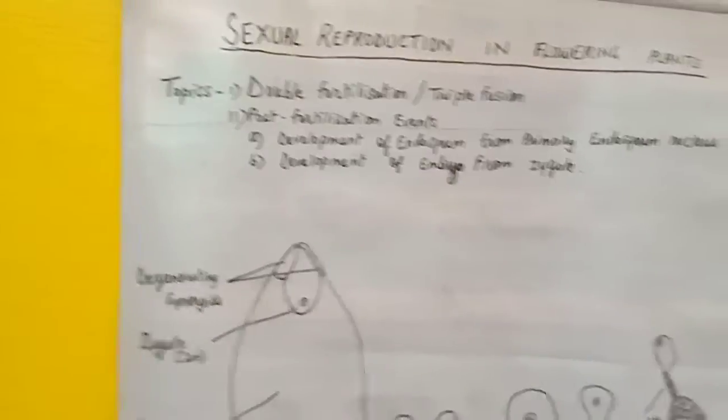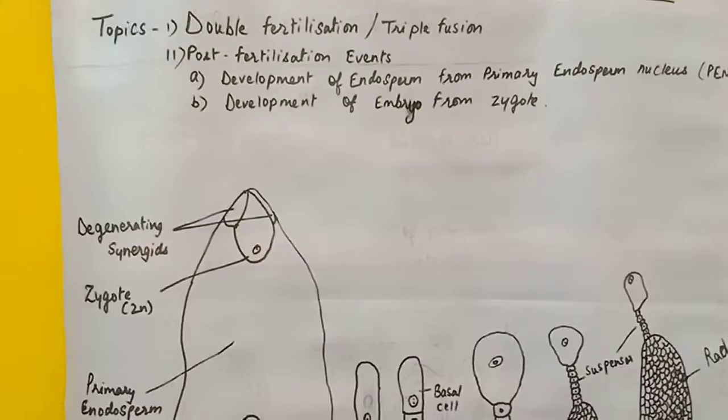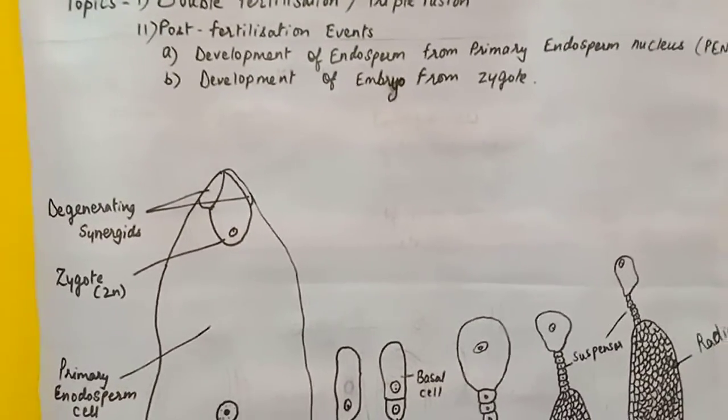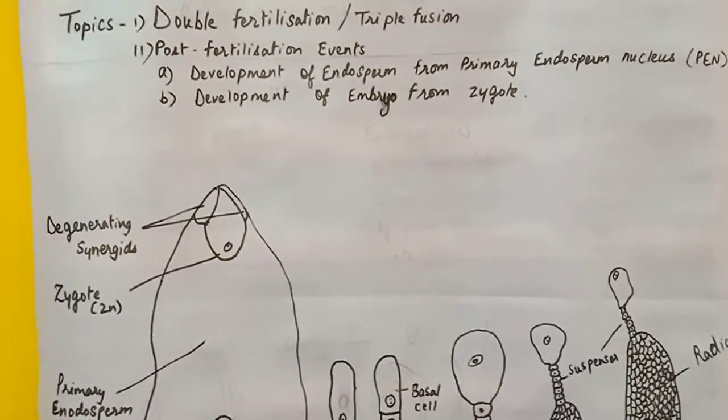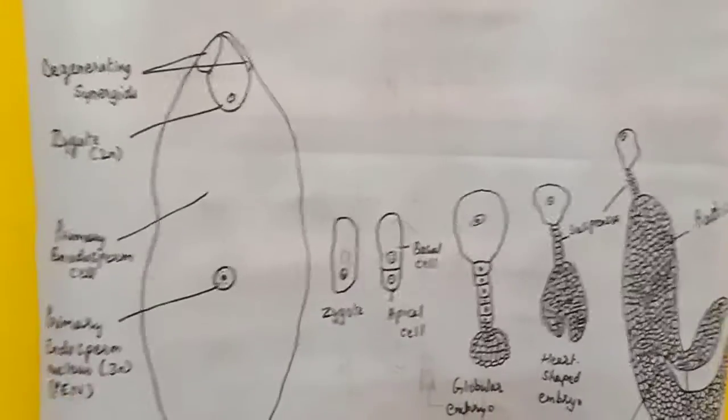Okay children, so this is all about today's video, that is double fertilization and the post-fertilization events, that is development of endosperm from primary endosperm nucleus and the development of embryo from zygote. So prepare notes accordingly with the help of this diagram. Revise it.